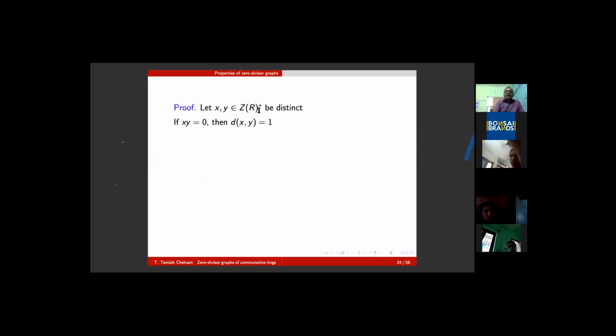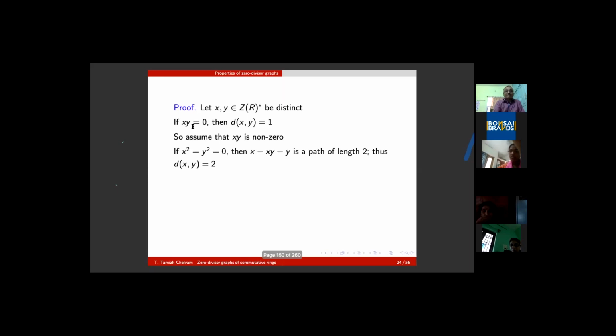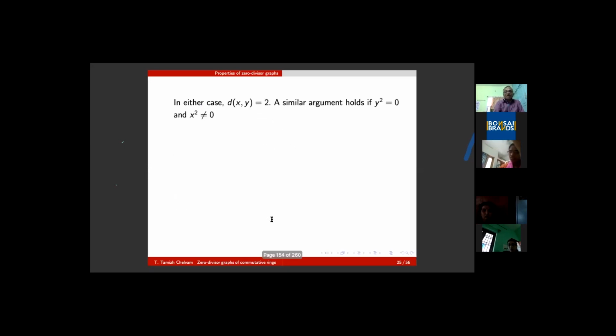I must exhibit a path between them. If xy is equal to 0, naturally that is an edge, and the distance is 1. If x squared equals 0 and y squared equals 0, this is the path between x and y, since the product of these two is 0, and these two is 0. If x squared equals 0 and y squared is not equal to 0, then the path is this way.